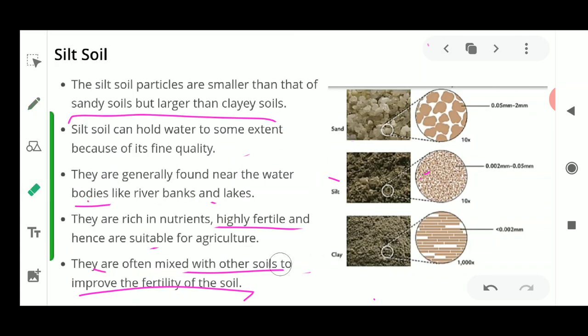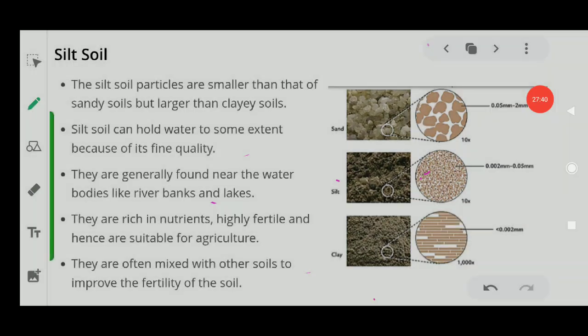Okay, so the silt is being added to clay soil, loamy soil or sandy soil to make them rich in fertility. Its particles are neither very big nor very small, so it can hold a good amount of water, it can hold air also, and it can be utilized to some extent for agricultural purposes. So these were the types of soil which are present in our surroundings.